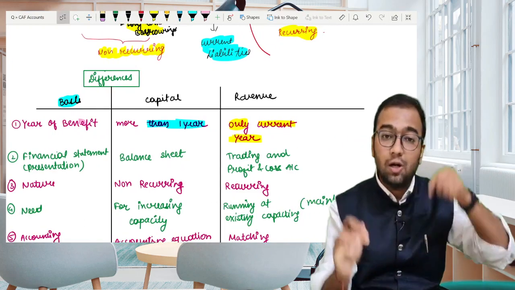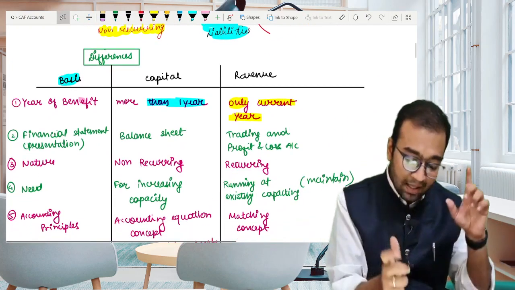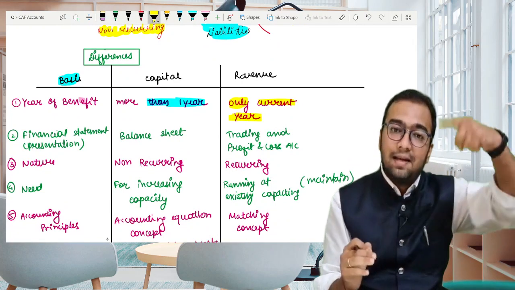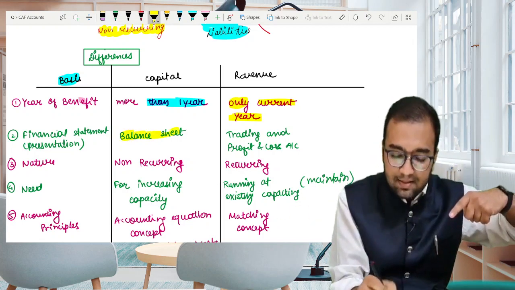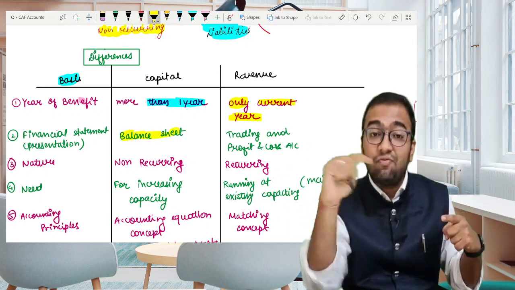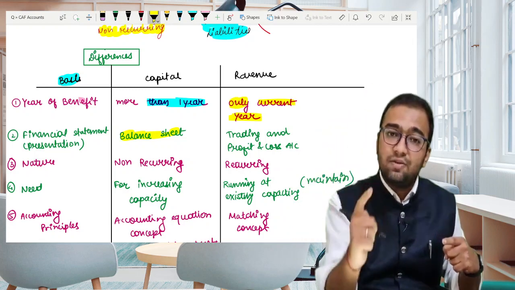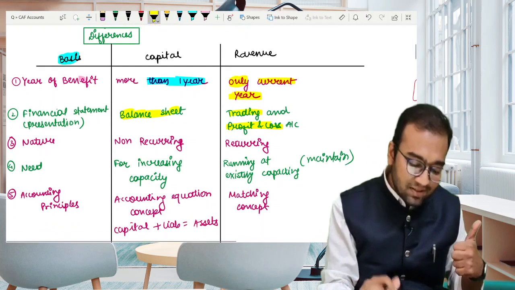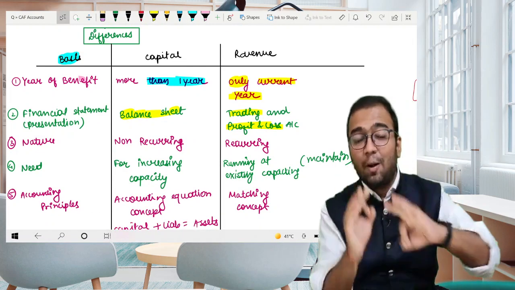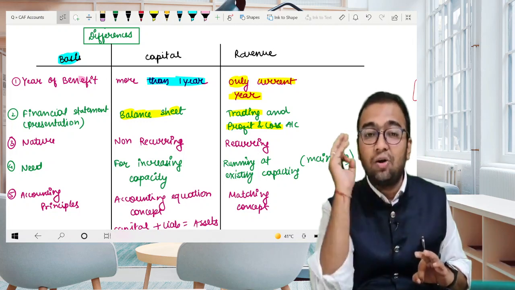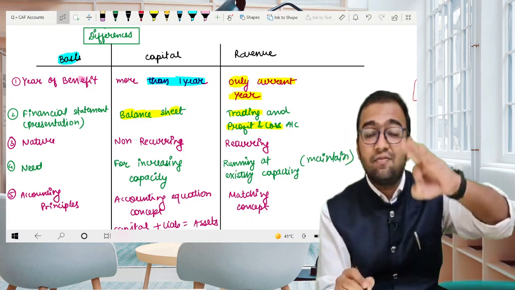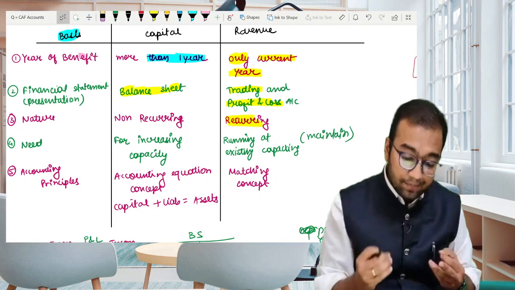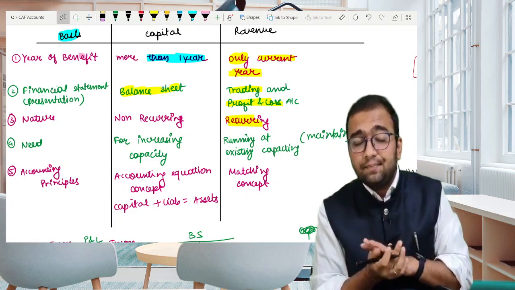I hope you are writing it in your notebooks. Financial statement: capital expenditures are presented in the balance sheet, asset side, whereas revenue expenditures or revenue receipts are recorded in the profit and loss account or trading account. Very simple difference. Nature: capital transactions are non-recurring in nature, whereas revenue transactions are recurring in nature. They occur frequently.